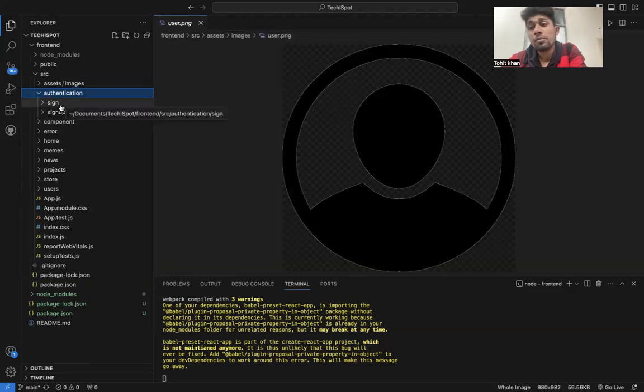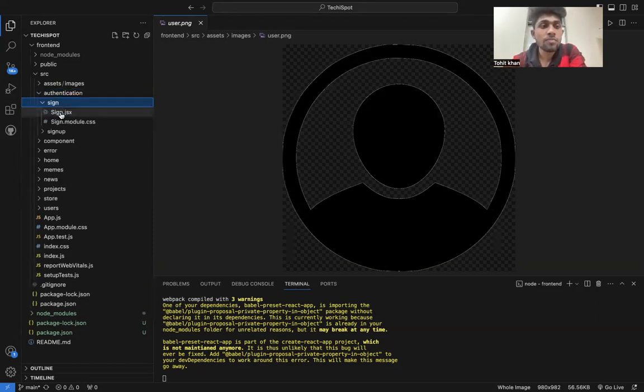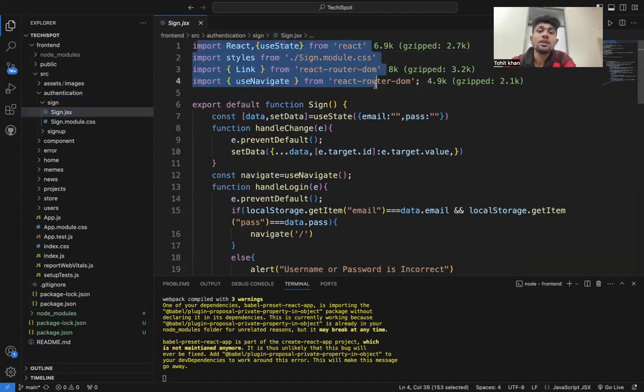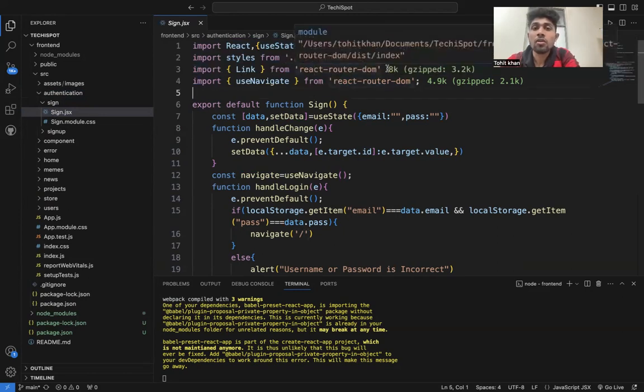And authentication, in which I will implement my sign up form and sign in form. They are in different folders: the sign in form in one folder and the sign up form in another. In the sign in form, there is a module.css and a JSX file in which I import my important files, its module CSS, navigation and links from router dom, and the styling of the form.